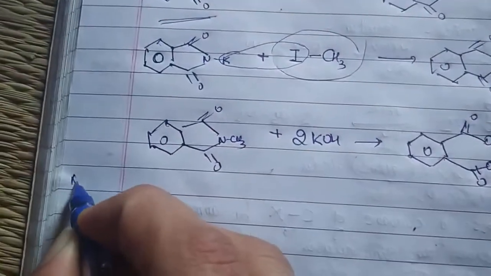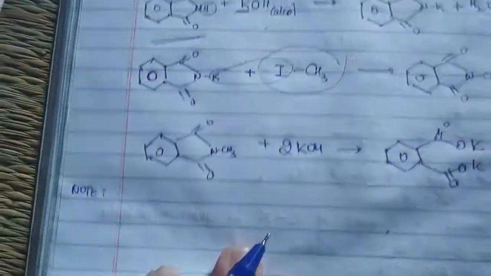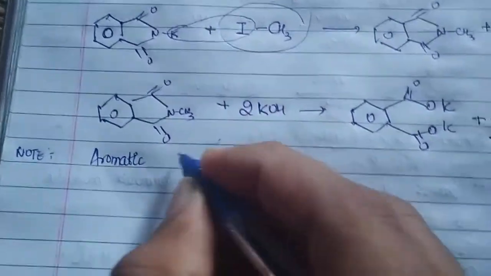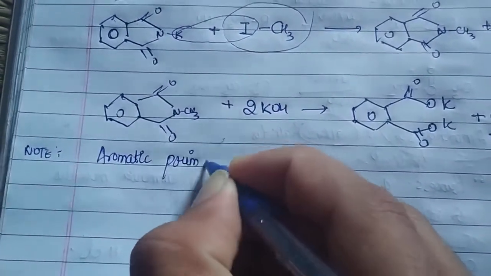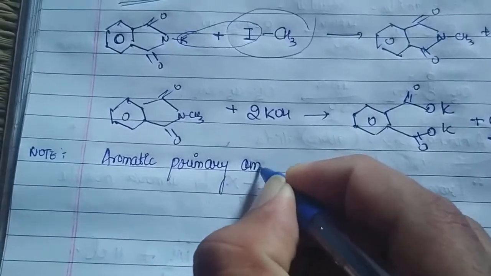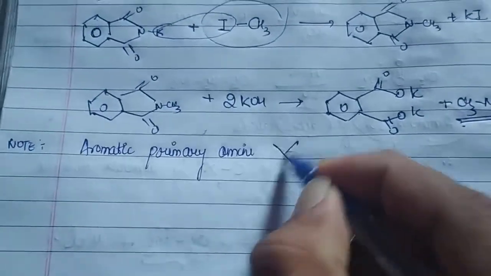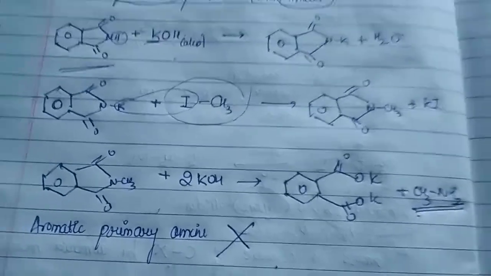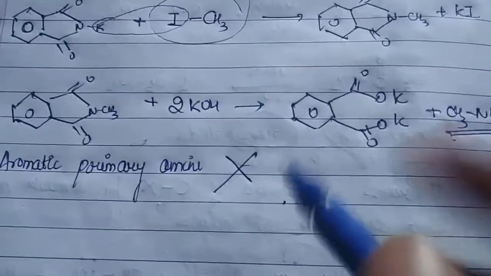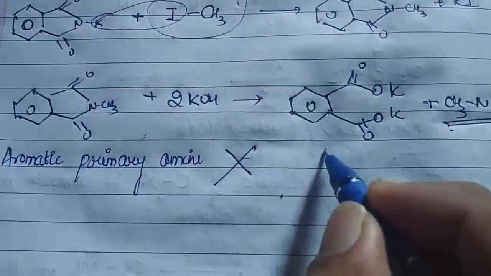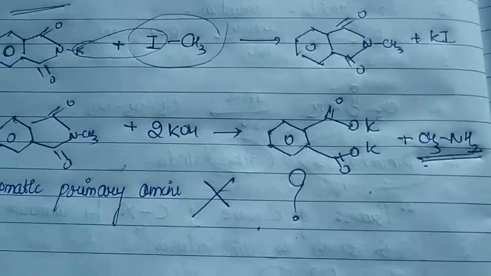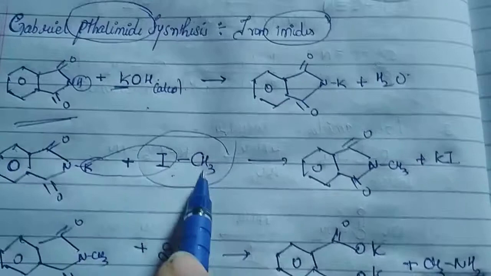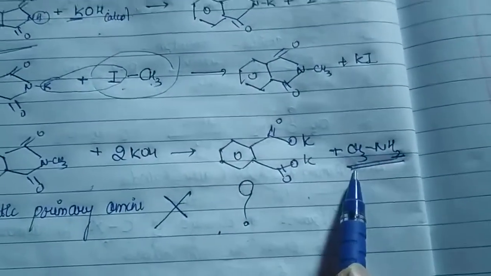Coming to a noteworthy point here, remember, what is that? Aromatic primary amines cannot be prepared through this Gabriel phthalimide synthesis. What are they saying? Aromatic primary amine cannot be prepared. For example, I cannot prepare aniline from Gabriel phthalimide synthesis. Of course, when I say we cannot, a question arises within us. Why is it so, sir? You can just see here, when I choose my alkyl iodide, it is the main part, because this CH3 itself is involved to give you the final amine.